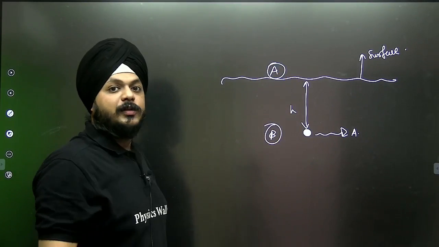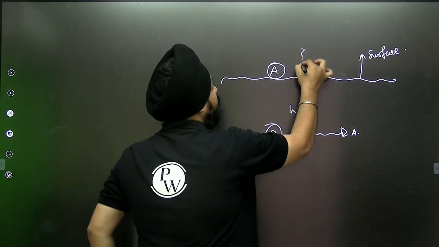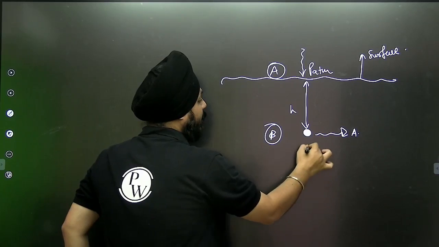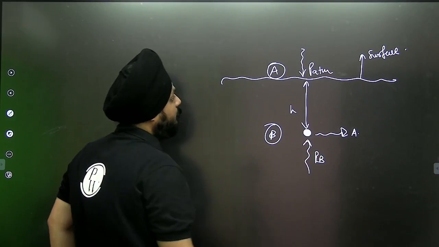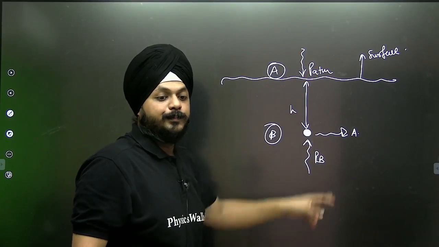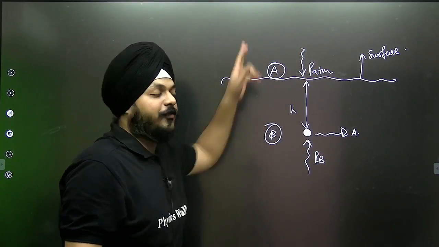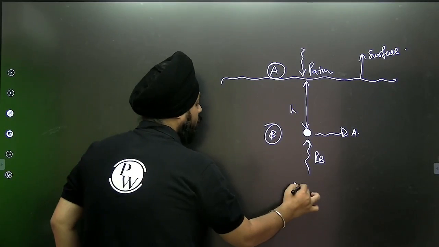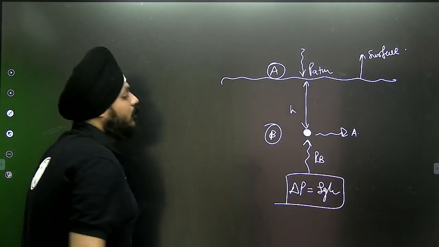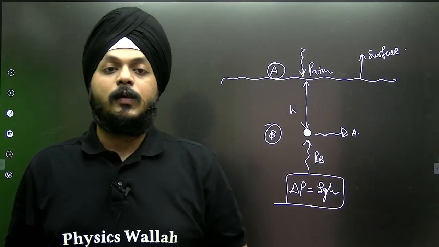Yes, we have the pressure difference. At A, the atmospheric pressure is acting, while at B, the pressure difference between these two will be equivalent to rho gh.